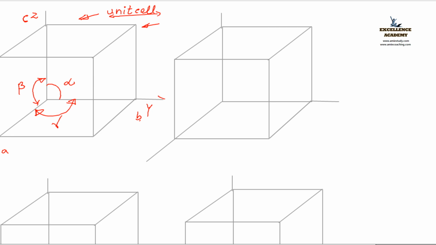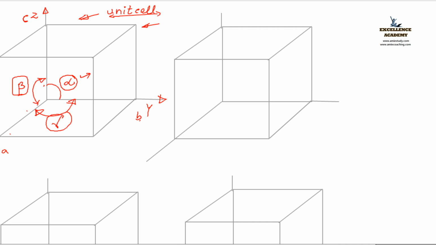This is the y-axis, this is the z-axis. Y and z have the angle alpha. Z and x have the angle beta. And x and y have the angle gamma.